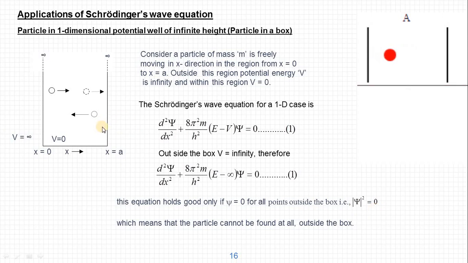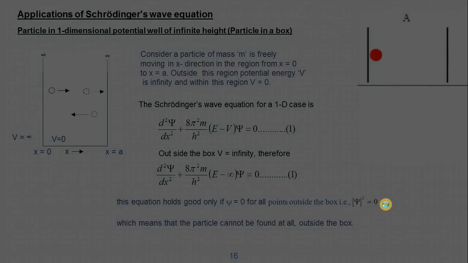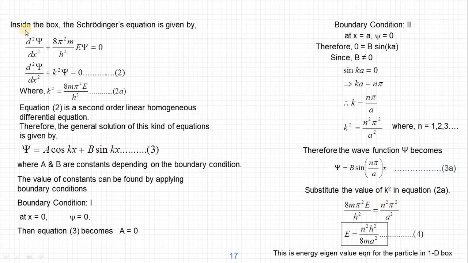And it is well known that the particle is trapped between these 2 points, so we can never find it outside of this. So mathematically we showed that the particle cannot be found outside the box. Now let us see what happens inside the box.